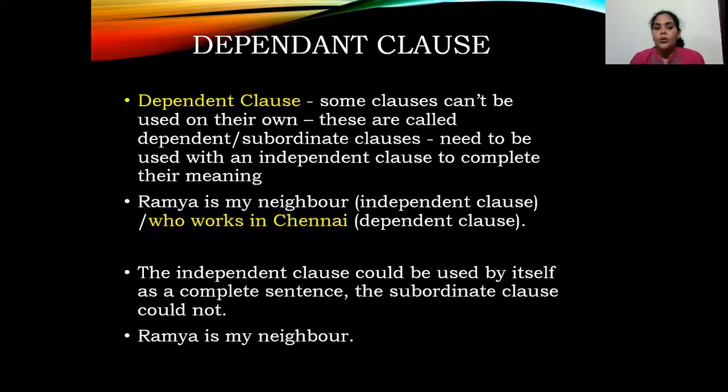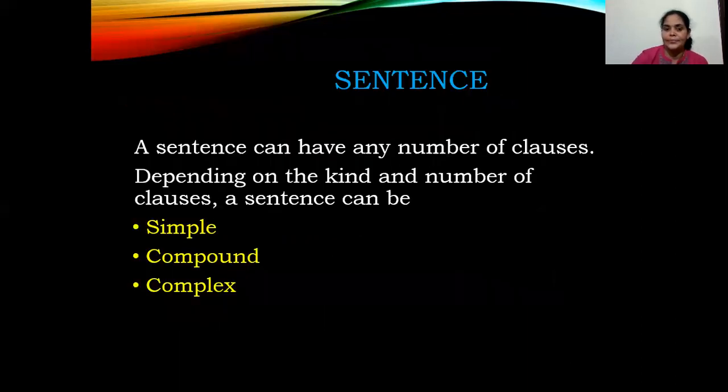So, who works in Chennai is a dependent clause. Ramya is my neighbor is an independent clause. The independent clause could be used by itself as a complete sentence. So sometimes a clause also acts as a sentence.